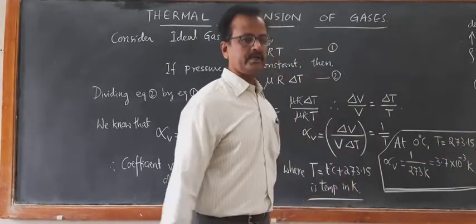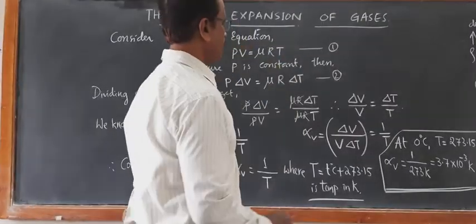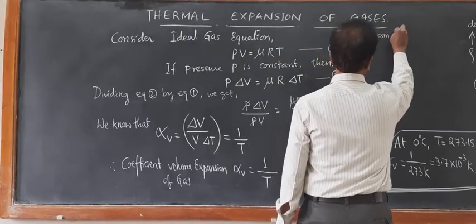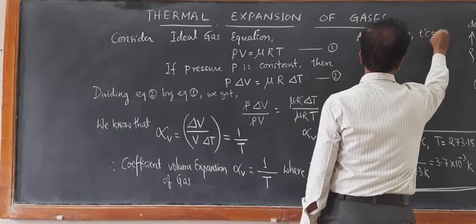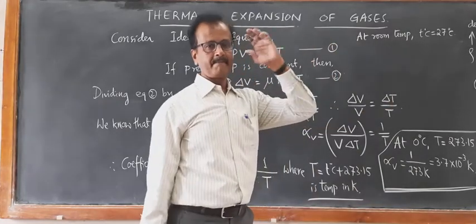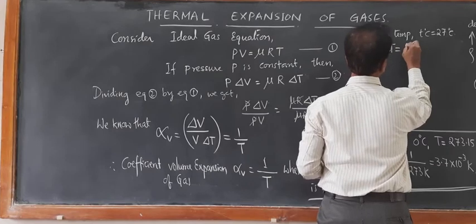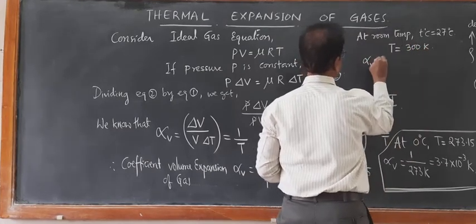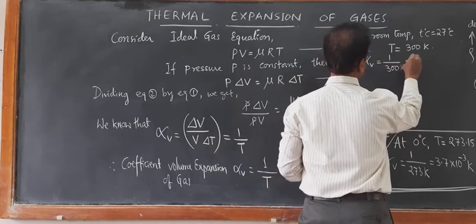Then what is its value at room temperature? At room temperature, its value will be still reduced. Let us say room temperature is 27 degrees Celsius, which is convenient for us. So the temperature in Kelvin becomes 300 Kelvin. So alpha V becomes 1 upon 300 per Kelvin.